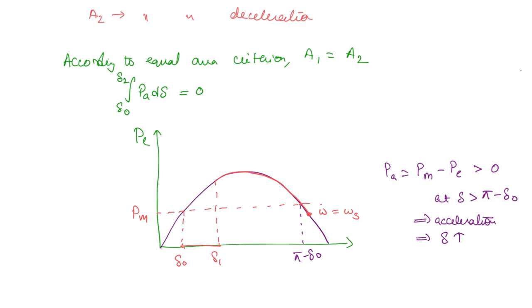The rotor is going to have a non-zero relative velocity with respect to the synchronous axis, so delta will increase, and if delta is further increasing on this curve, what will happen? PE will further reduce, right. So here PE will further reduce, and as long as PE is reducing, PA will keep increasing. Once again, this whole process starts. In this way the system will fall out of synchronism because the rotor angle will increase boundlessly.